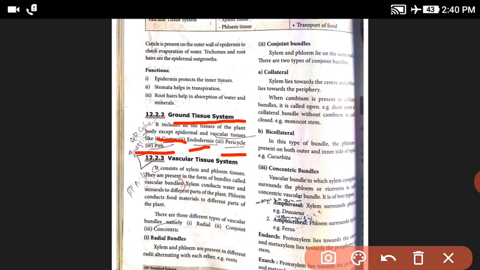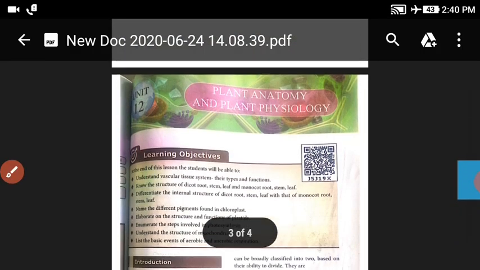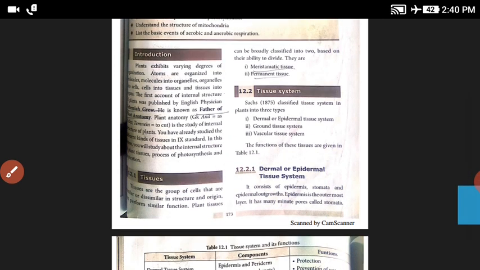This is a QR code question. First of all, plant anatomy and plant physiology. For 1 mark: the father of plant anatomy is Nehemiah Grew.